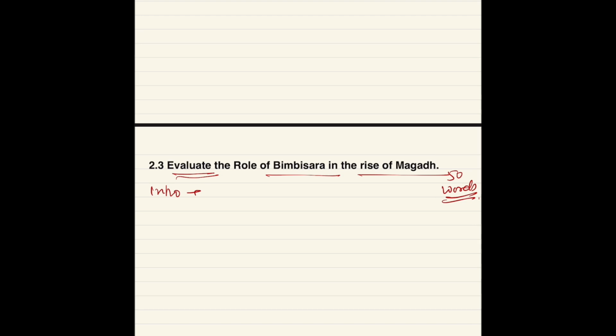For example, Bimbisara belongs to the Haryanka dynasty, and his reign was, let me check once, yes, 543 till 491 before Common Era.